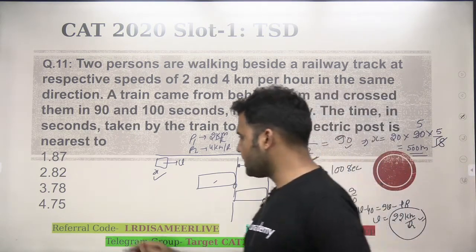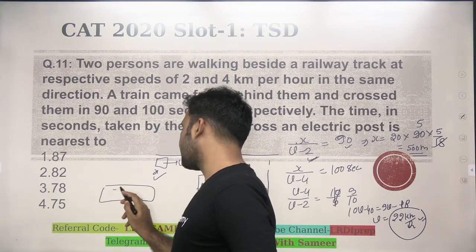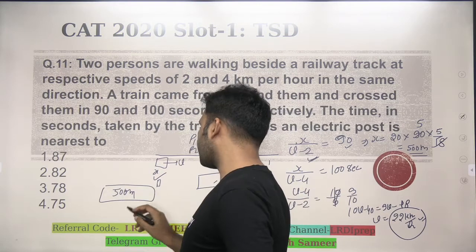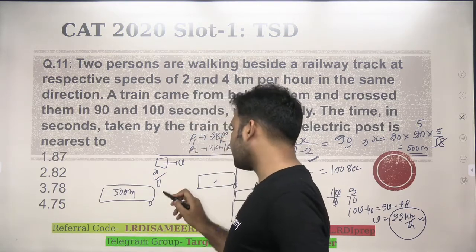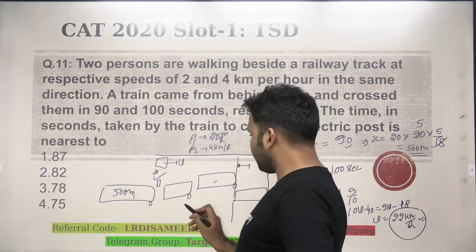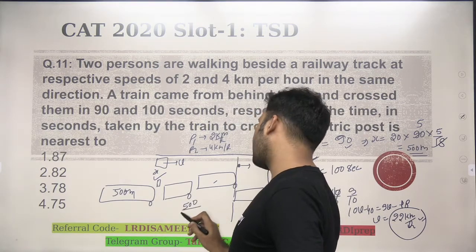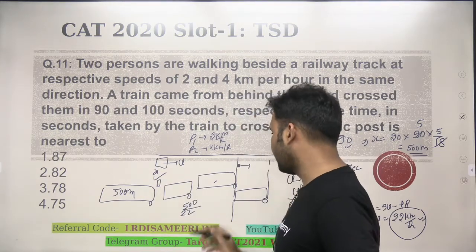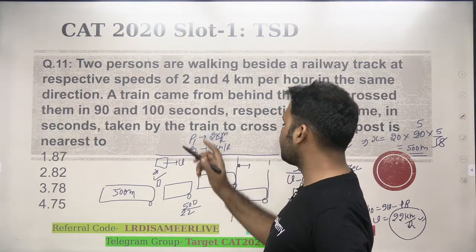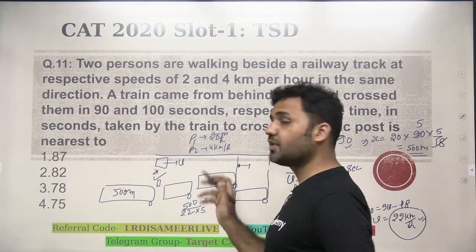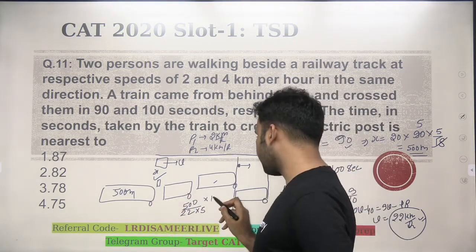Now if a standing electricity pole has to be crossed by a train of length 500 meters, then the train needs to travel its whole length at a speed of 22 kilometers per hour. The answer is to be given in seconds, so you will multiply by 5 by 18 to convert kilometers per hour to meters per second, right?